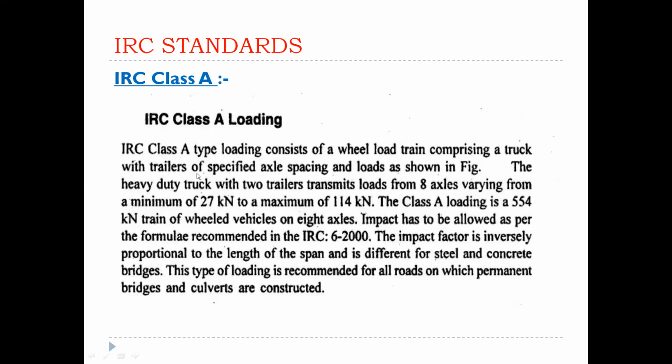With specified axle spacing and loads as shown in the figure, the heavy duty truck with two trailers transmits loads from 8 axles, varying from a minimum of 27 kilonewtons. 8 axles. Go for the image.